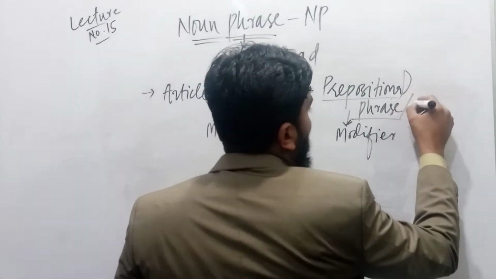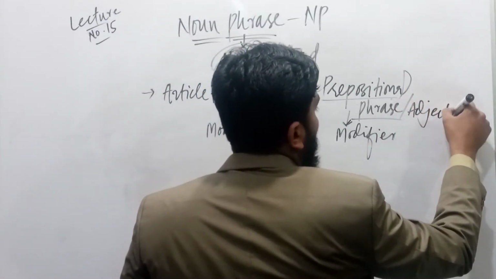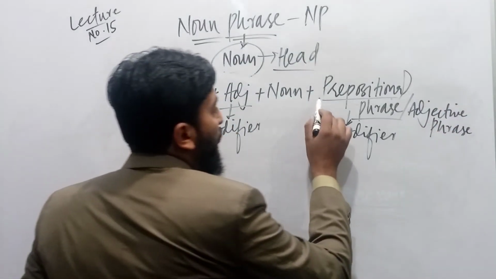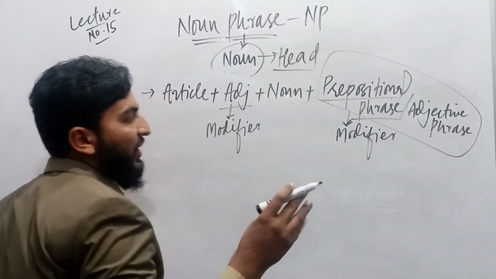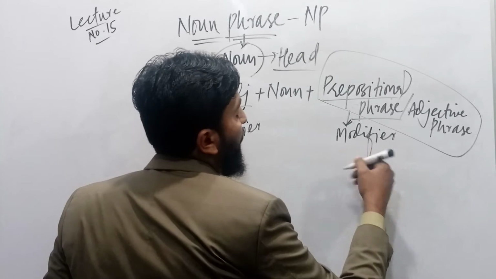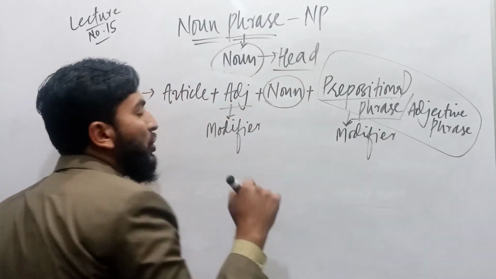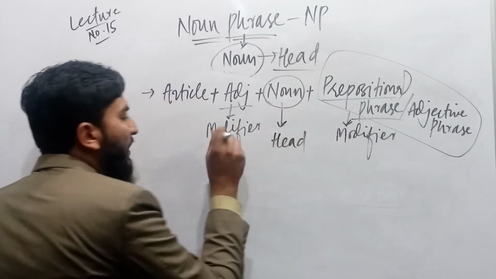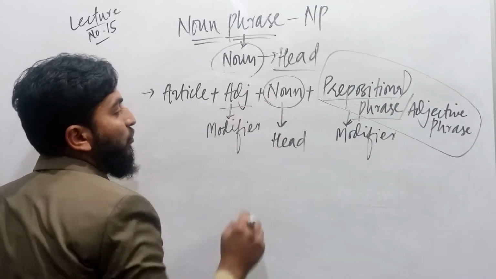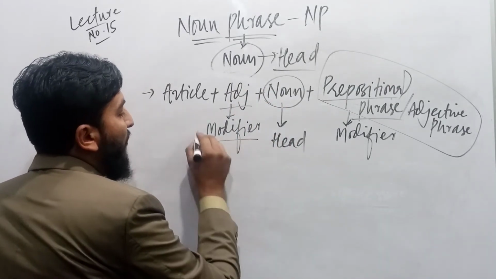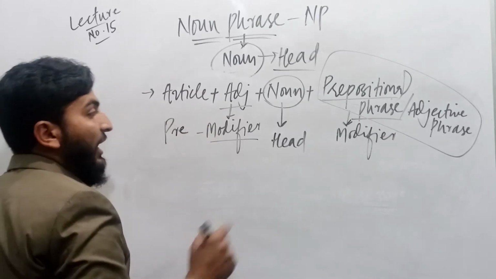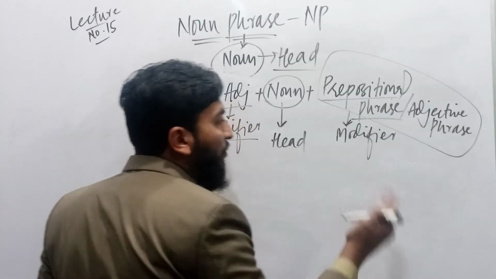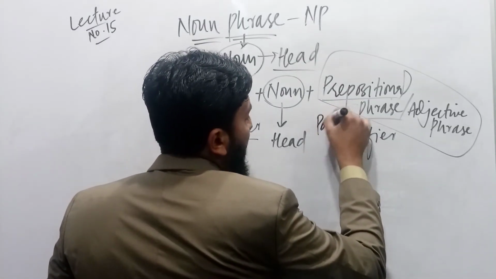I can also replace the prepositional phrase with another phrase, that is adjective phrase. It means that these two phrases, prepositional phrase and adjective phrase, are used as modifier. But when a modifier is used before a noun as head in a noun phrase, then the modifier is called pre-modifier. And when a modifier is used after a noun in a noun phrase, that means post-modifier.